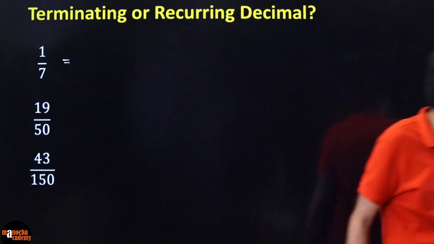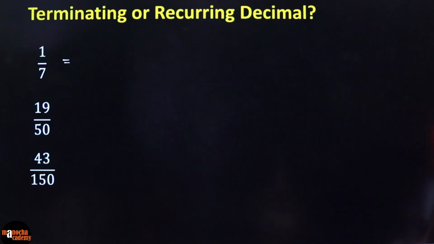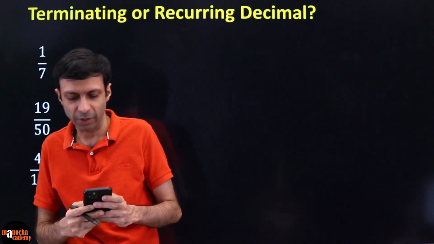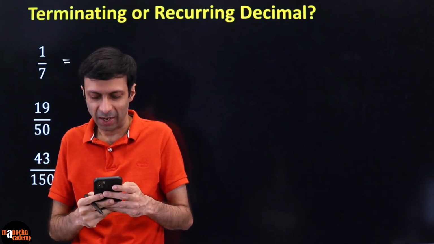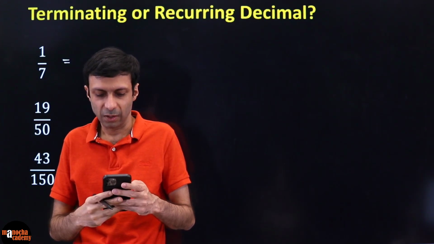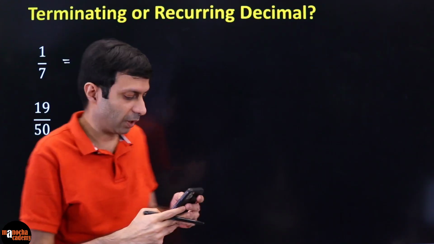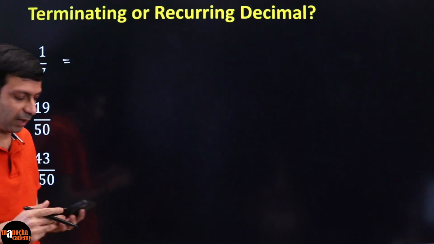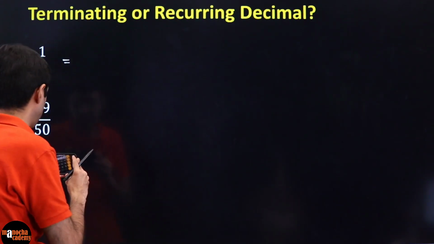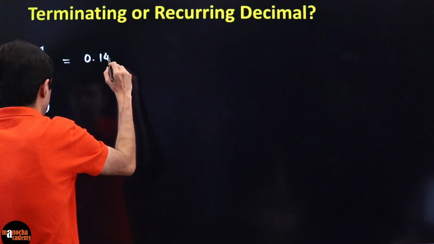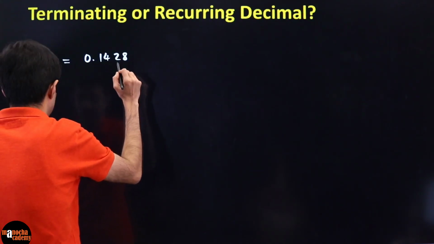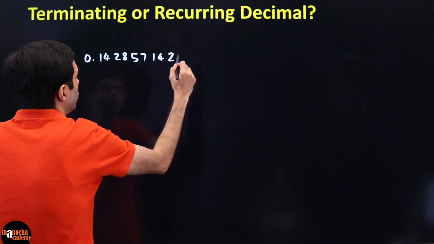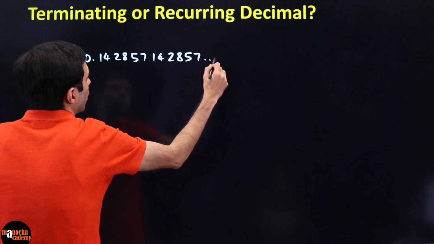So please sit and do the division. I'm going to be a little lazy here and use the calculator, but you guys don't do that, please. Very bad thing that I'm showing here, but just to save time. If I do 1 divided by 7, I'm getting 0.142857142857 and so on.